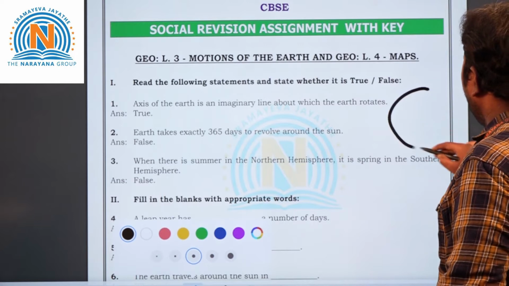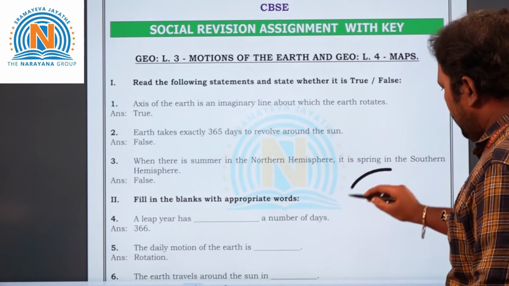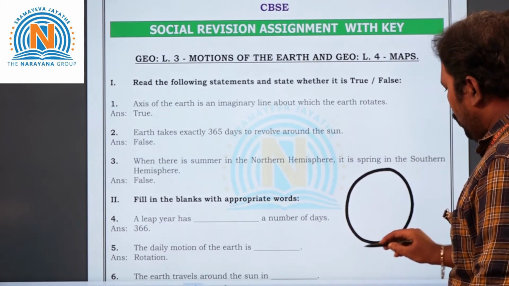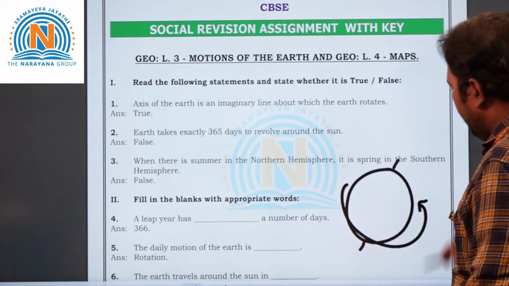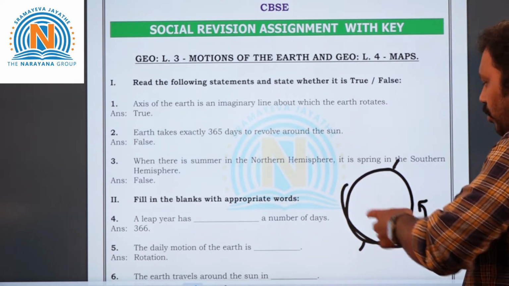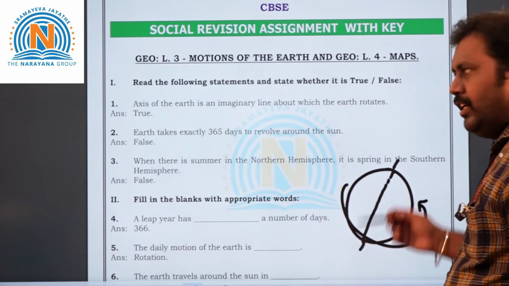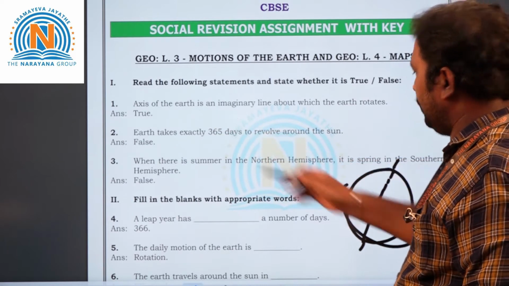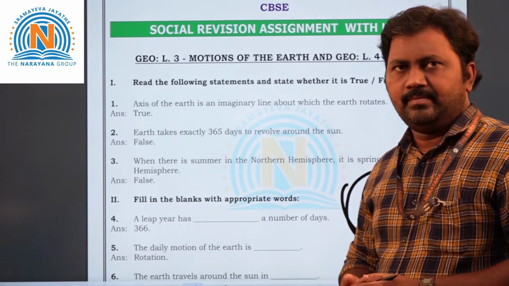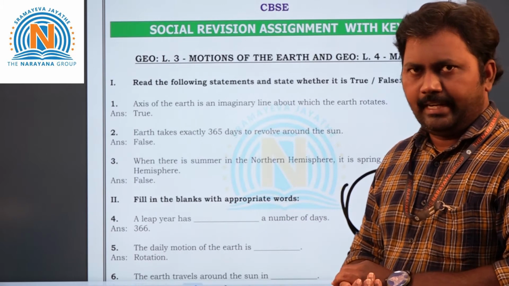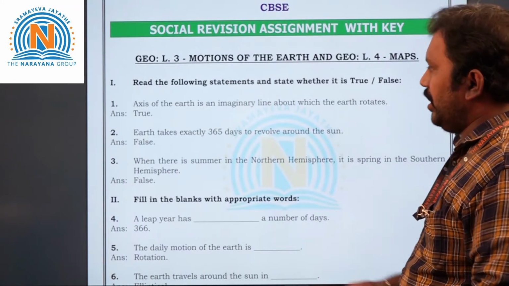See, children, here. So this is earth, right? So one imaginary line which is called axis. So here the earth rotates like this. Yes or no, children? See here. The earth rotates on its own axis. See, this is axis, right? So it is an imaginary line, right? So what they are asking, see here, axis of the earth means this axis of the earth is an imaginary line about which the earth rotates. So that is a true statement. Right now, children? So the answer is what? True it is.